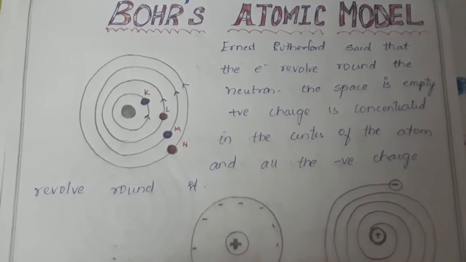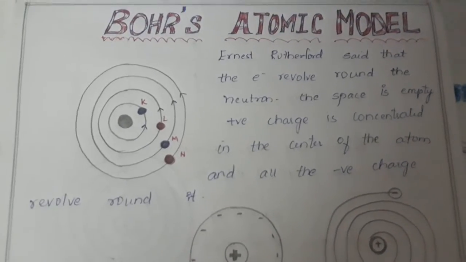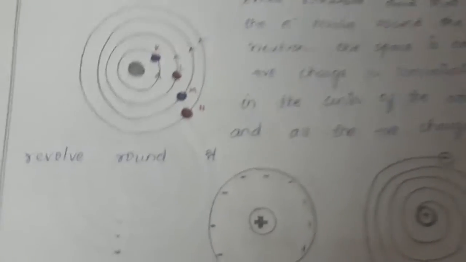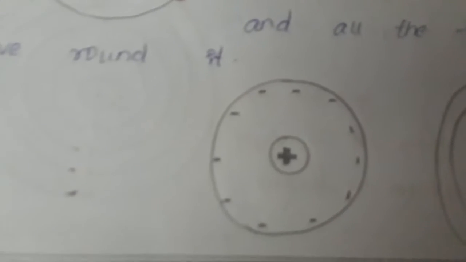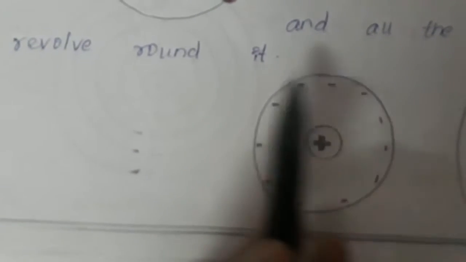Not exactly like the solar system, but he said the positive charges are present at the center, and the negative electrons revolve around it.